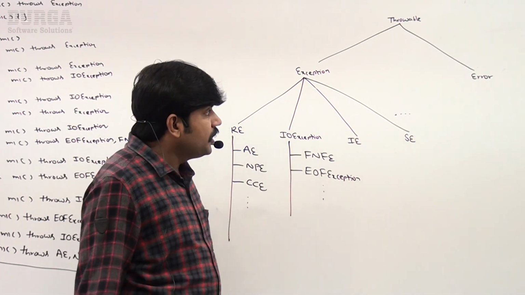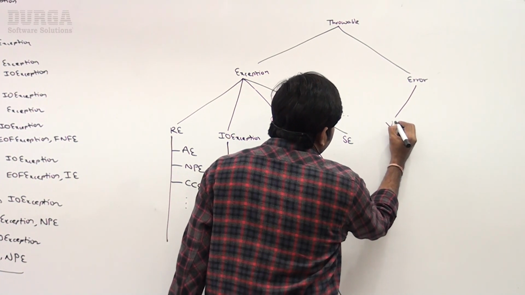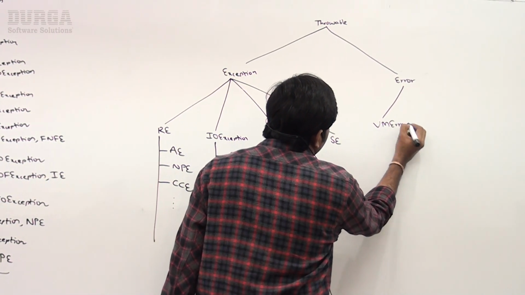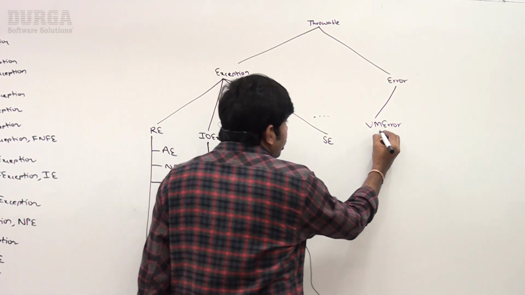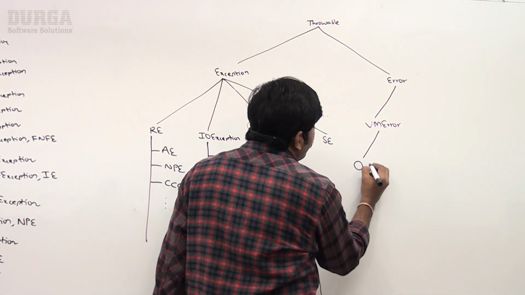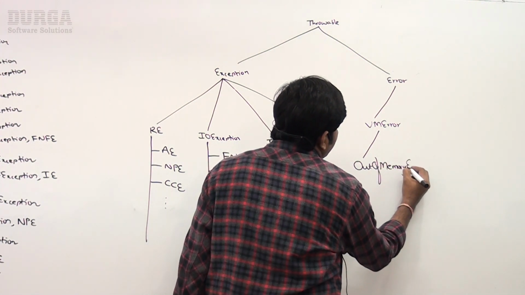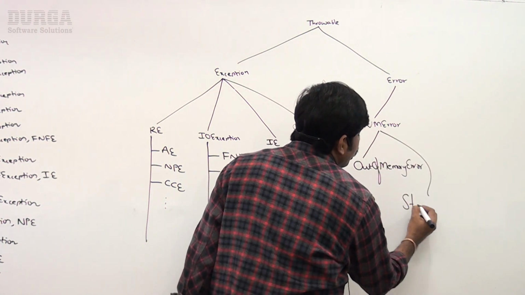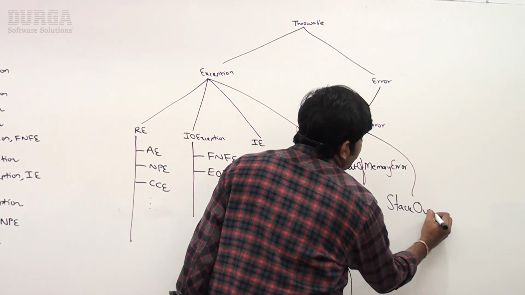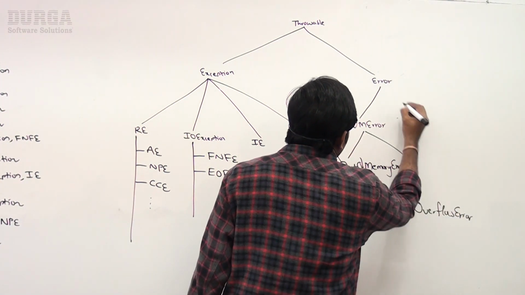Even under Error, there is VirtualMachineError, the virtual machine error. Under that, OutOfMemoryError, StackOverflowError, like this.